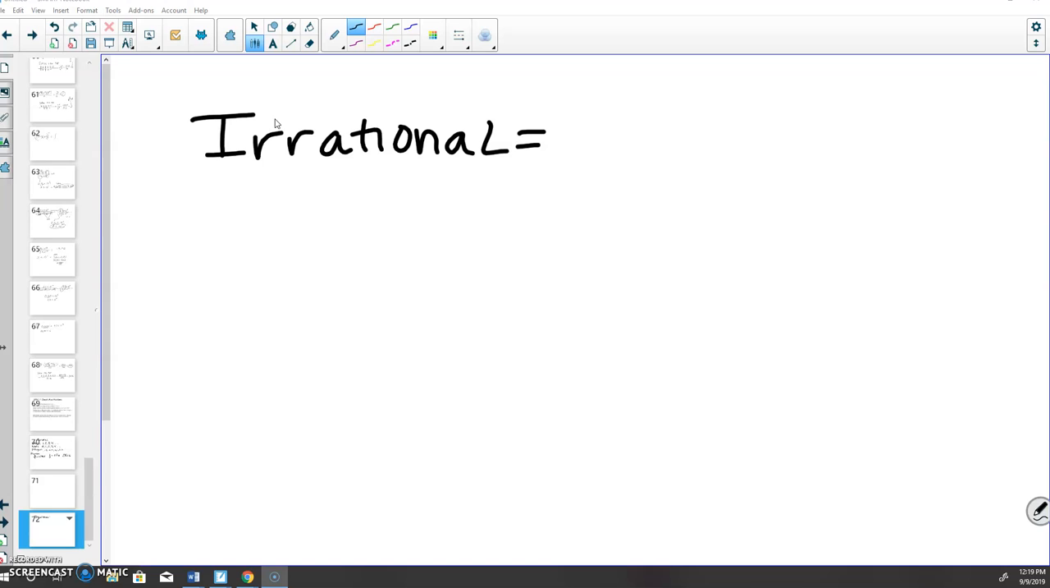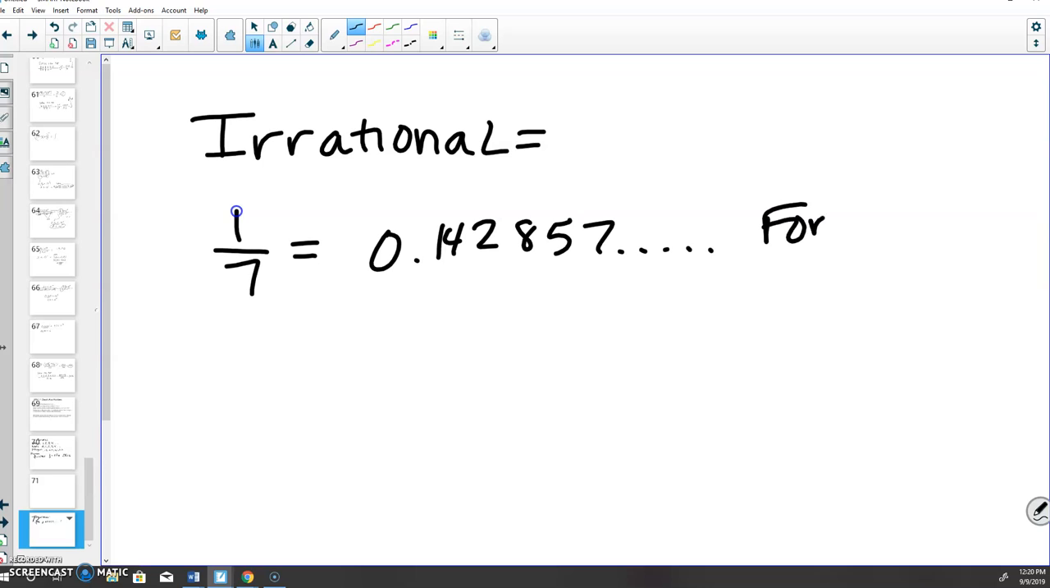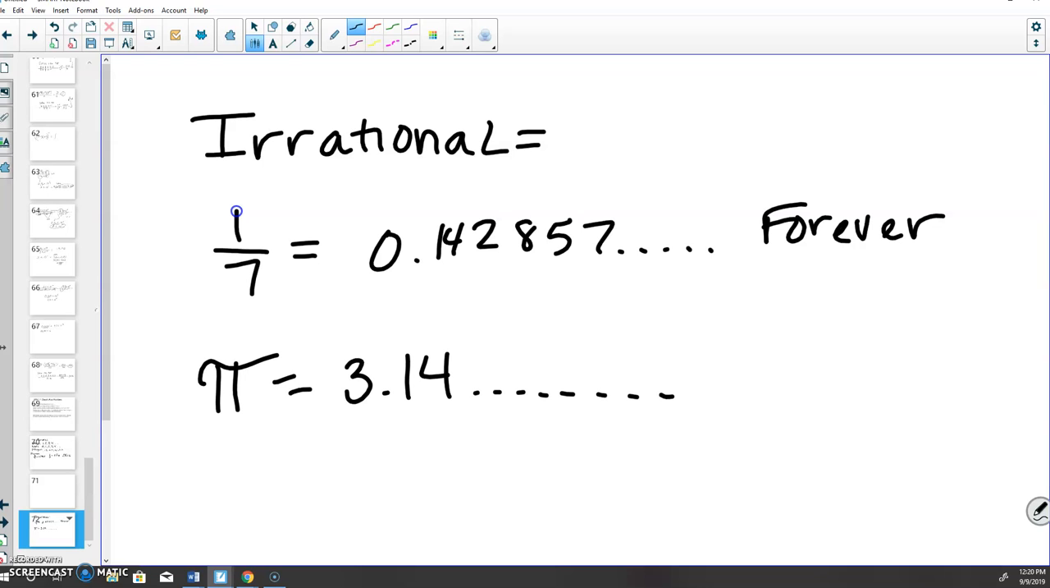Irrational numbers, they go on and on forever. For example, 1/7, if you turn it to a decimal, is 0.142857. It goes on forever. Or pi. Pi is 3.14 forever, right? Or the square root of 2.